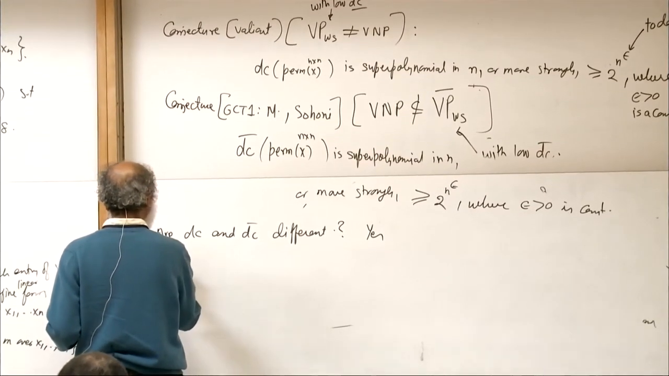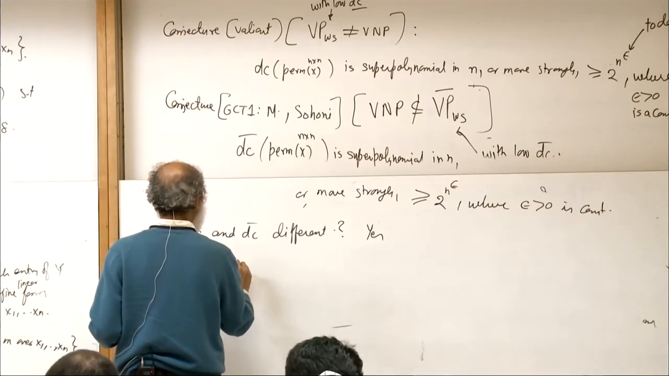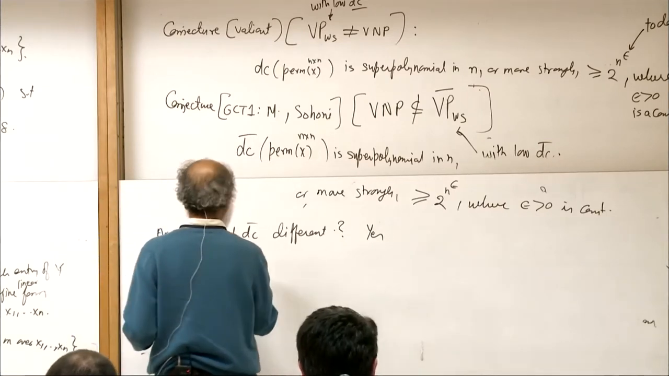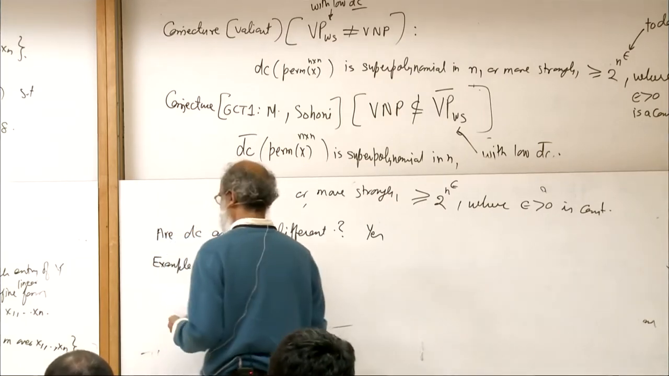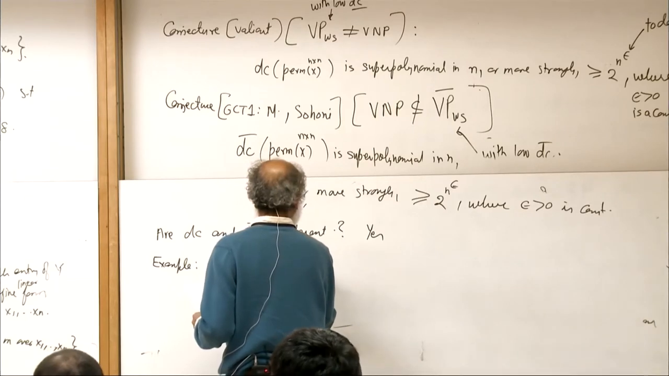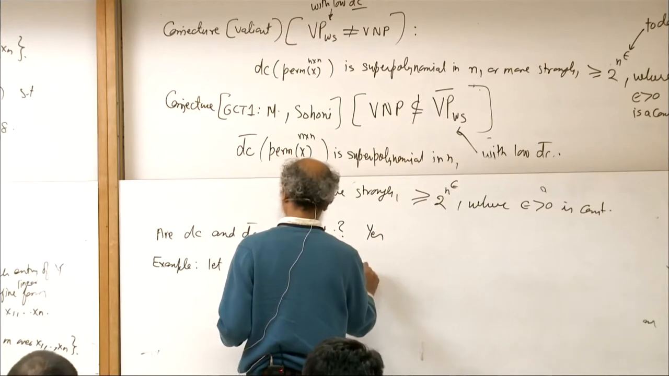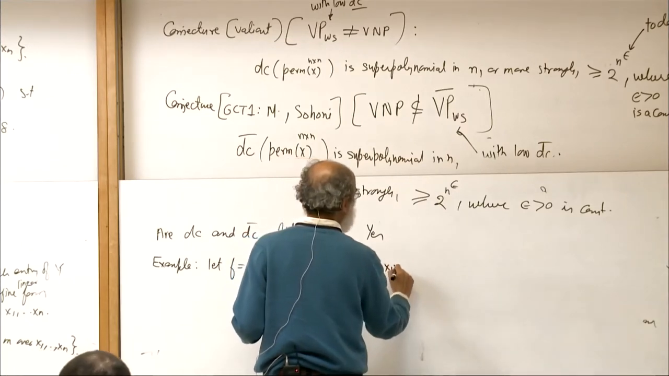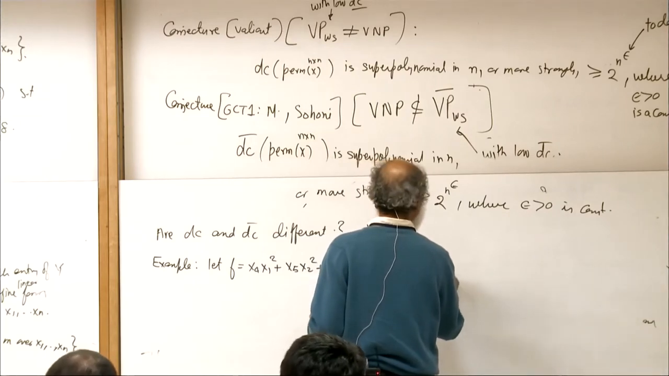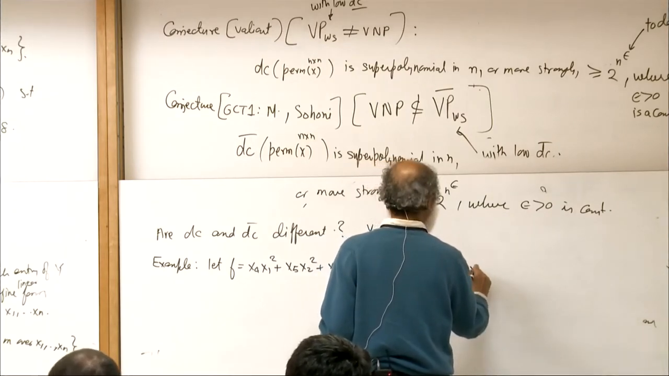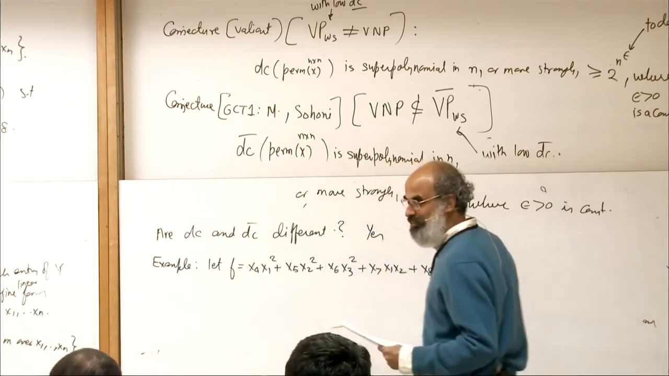Example. Let f equal to x. It's a non-trivial example. Yes, it's even the x5, x2 square plus x6, x3 square plus x7, x1, x2 plus x8, x2, x3.